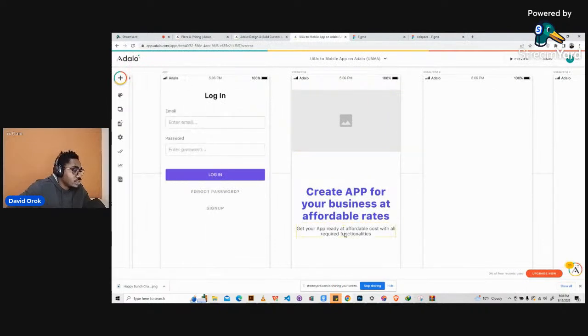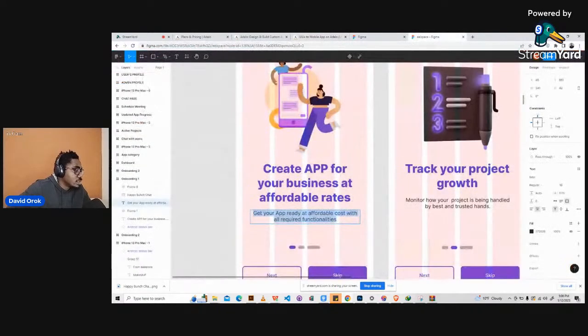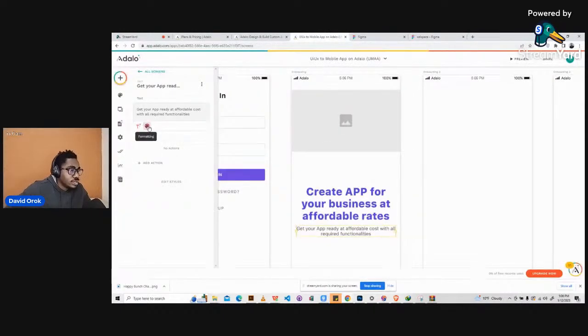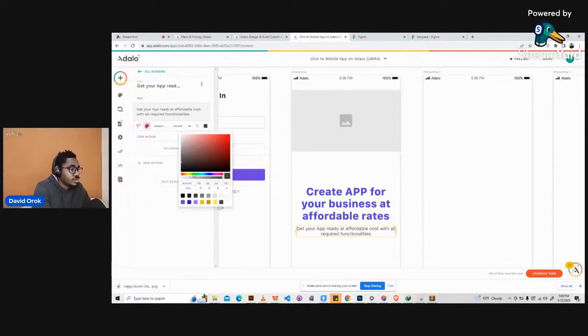Okay, so we have this. Do we know the color of the text? Yes, we know the color of the text. If you come here, you see the fill color. So you can just copy the fill color as well. Just try to do exactly what the UI designer did, to the best of your ability. Okay, so that's it.